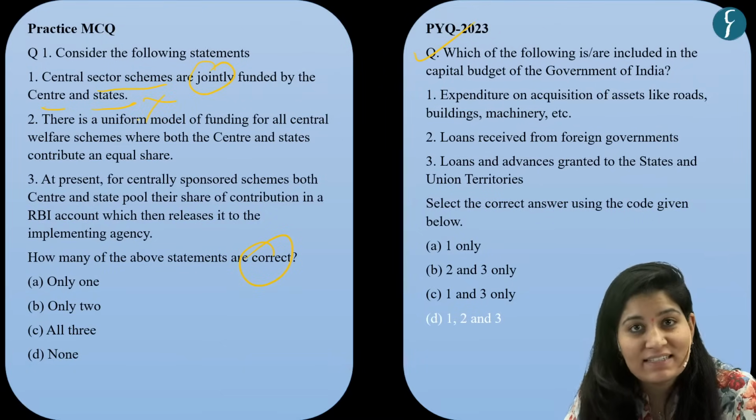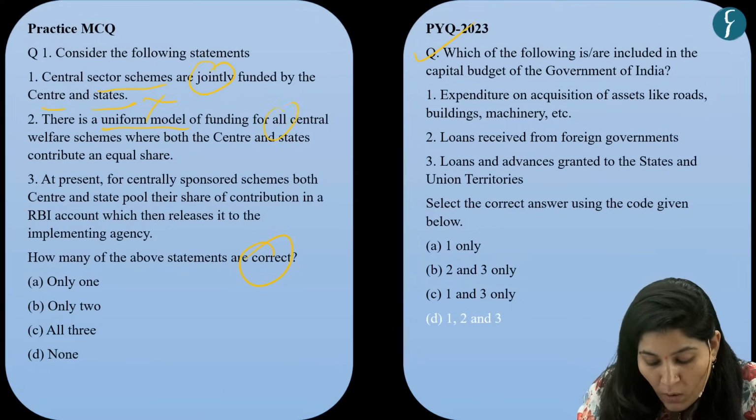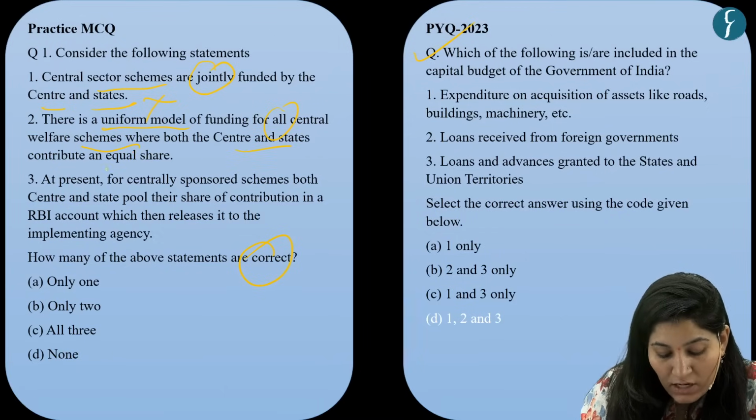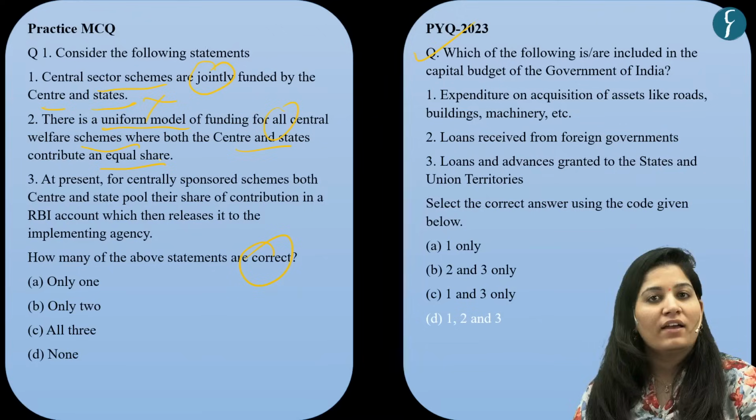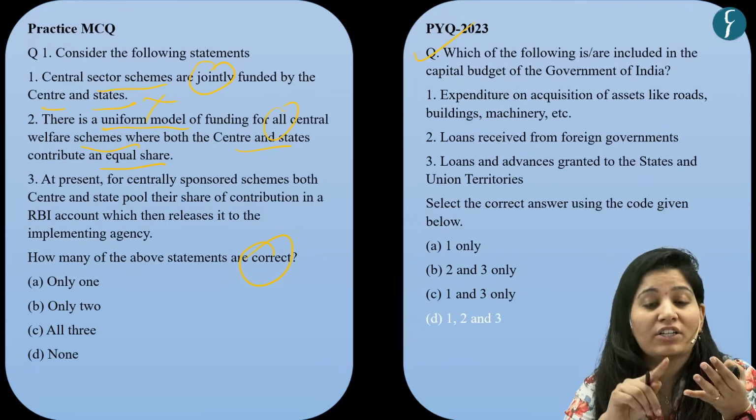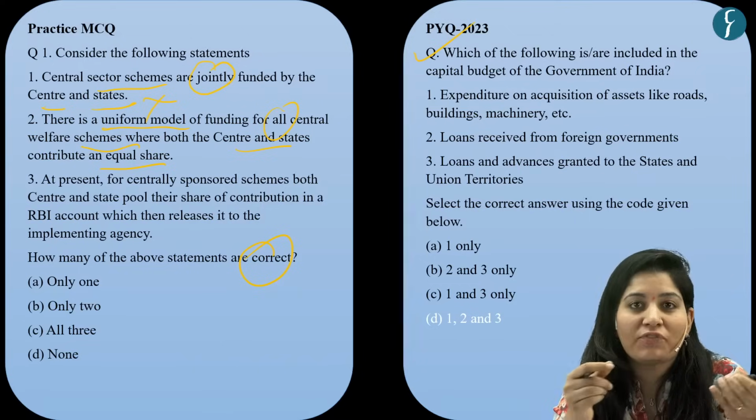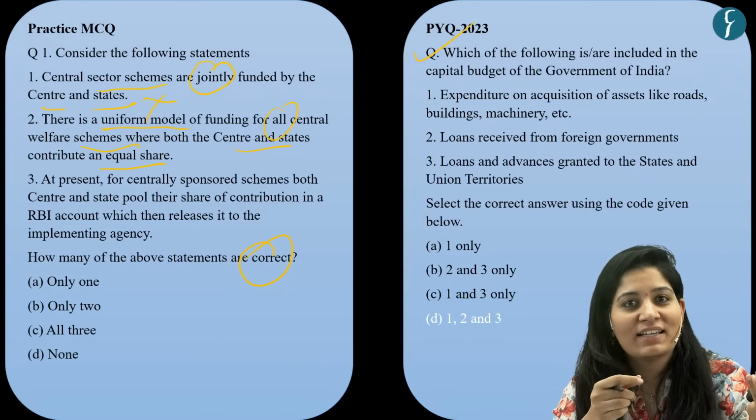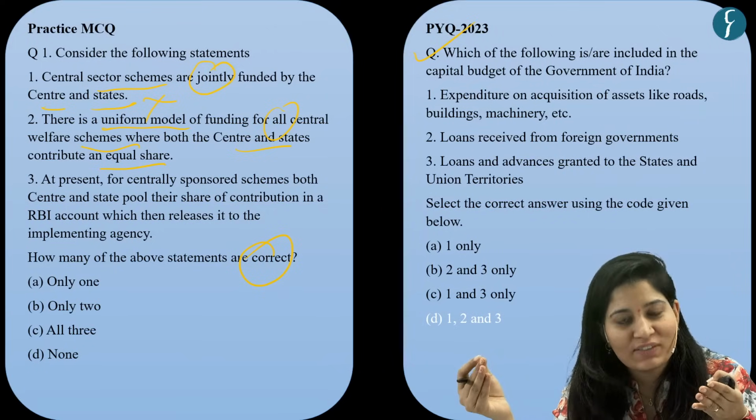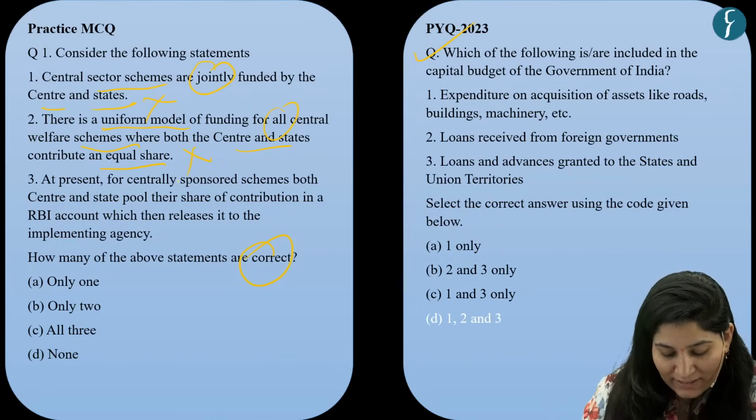Now let's come to the second statement. There is a uniform model of funding for all centrally sponsored welfare schemes where both the center and state contribute an equal share. Now we don't have a uniform model for all the schemes. We have heard about 100% centrally funded schemes, then ratios of 80-20, 90-10 if it is all about the northeastern region. So there is no uniform model. This makes our second statement incorrect.